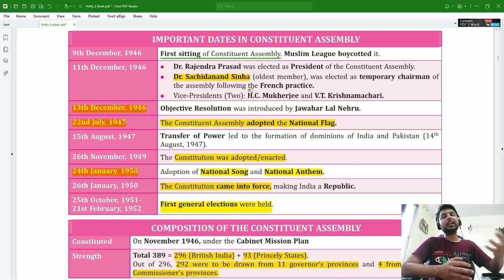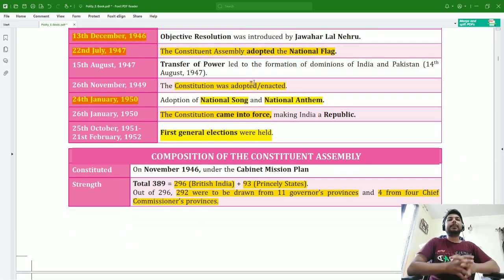but who became the president? Dr. Rajendra Prasad became the president of the Constituent Assembly. And there were two vice presidents, H.C. Mukherjee and V.T. Krishnamachari. So again, Dr. Sachidanand Sinha as the temporary chairman, Dr. Rajendra Prasad became the president of the Constituent Assembly, and who became the vice presidents? H.C. Mukherjee and V.T. Krishnamachari.